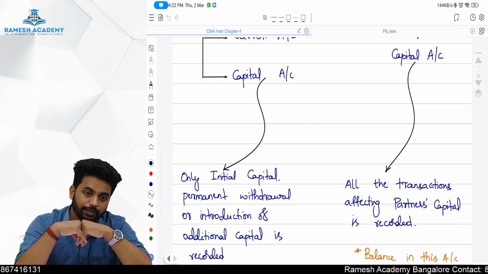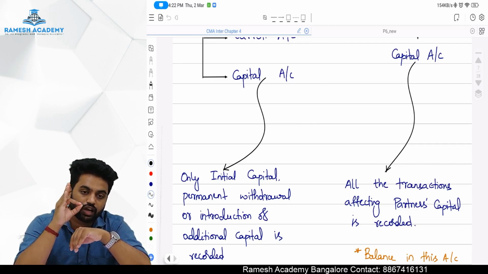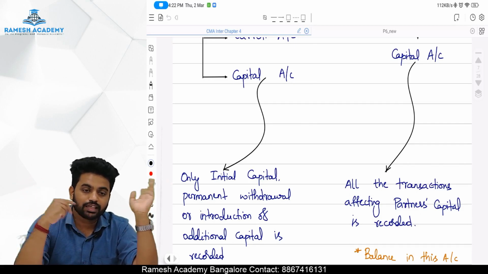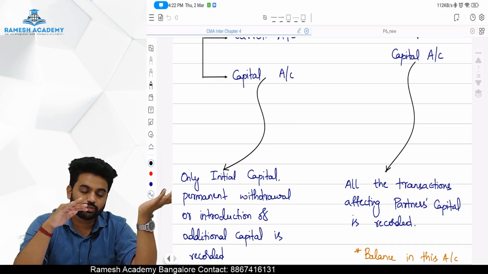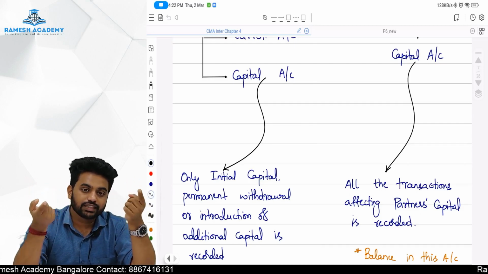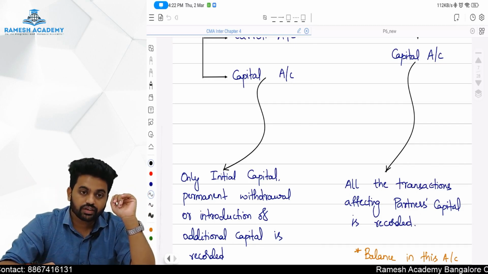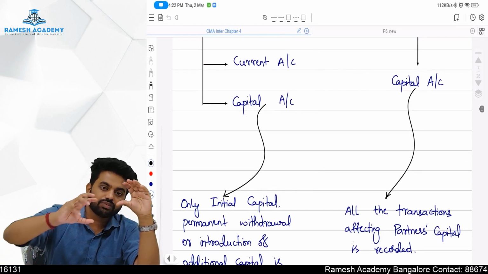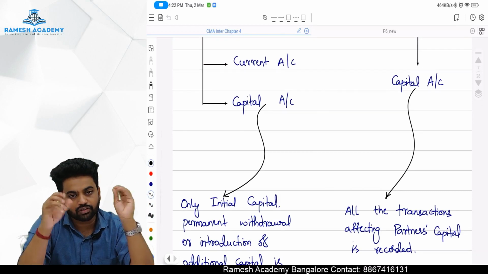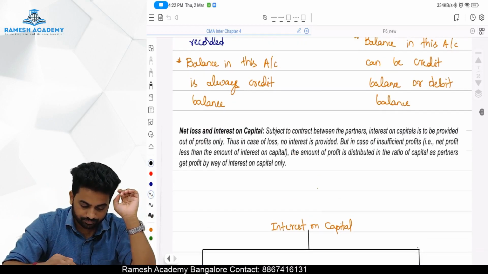So the partner's capital account will always show a credit balance or zero, but the current account, you never know. It can show a debit balance as well as a credit balance. Okay. So the current account might show debit or credit, whereas the partner's capital will show only credit. Okay. What if it's a fluctuating method? It is nothing but a merger of the current account and the capital account. Whatever is affecting the partner's capital account, everything will be dumped into this particular account. Okay, sir, fine.